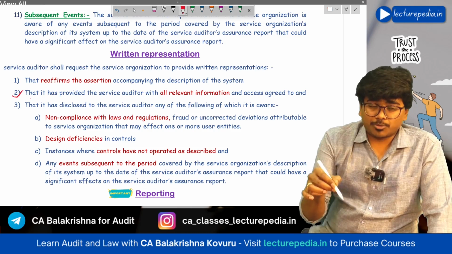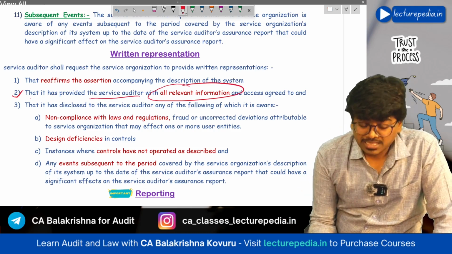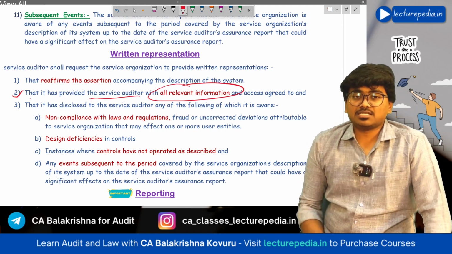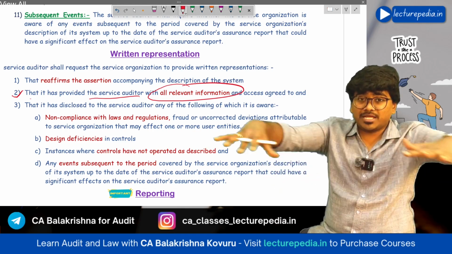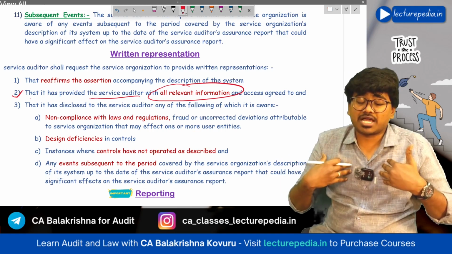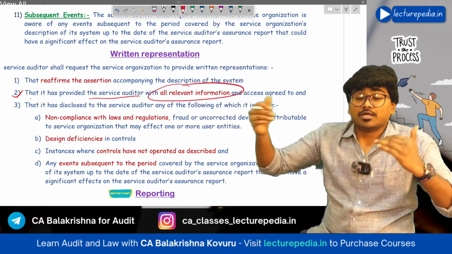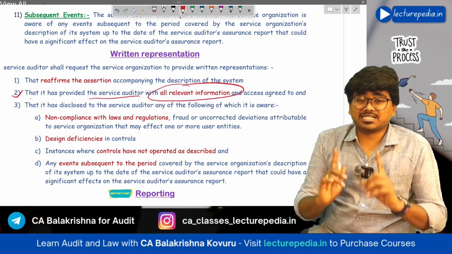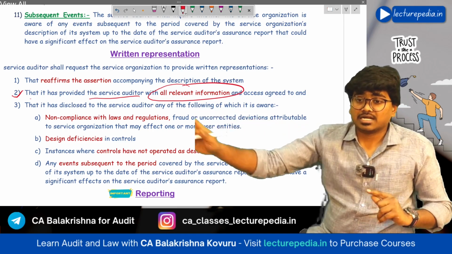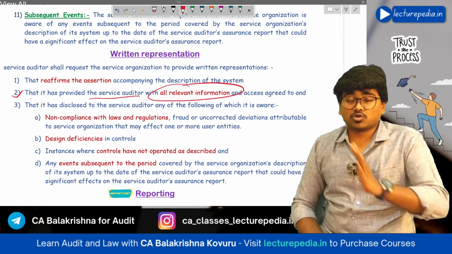management should also state in this written representation that it has given the auditor all the relevant information that is necessary. Next, management should also state that if there is any non-compliance with law or regulation that has been identified in the organization and management has knowledge about that, management has communicated the same to the auditor. Next, if there are any deficiencies in the design of internal control, the same has been communicated to the service auditor.